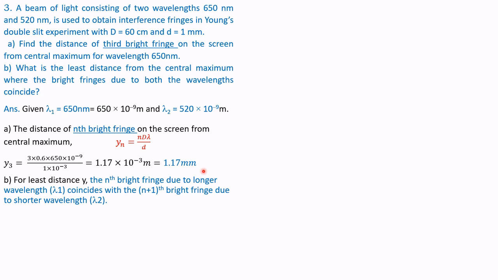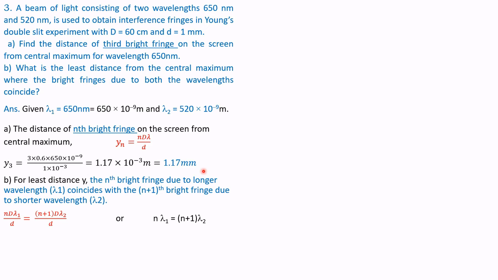Part B. For least distance y, the nth bright fringe due to the longer wavelength lambda 1 coincides with the (n plus 1)th bright fringe due to the shorter wavelength.